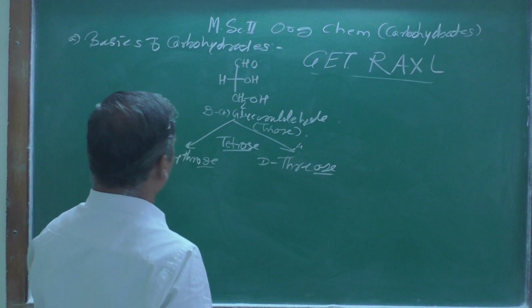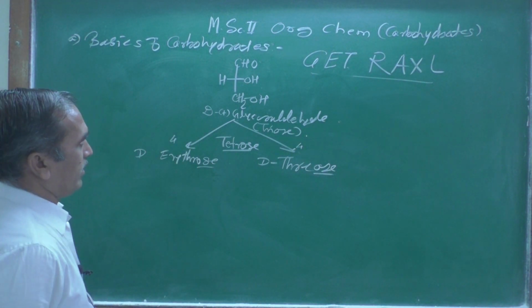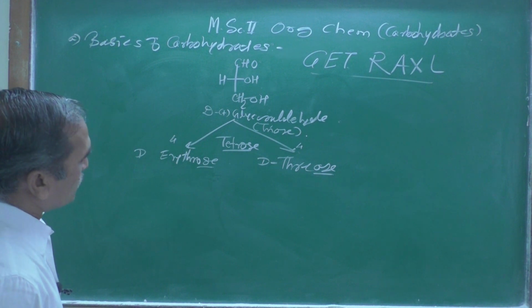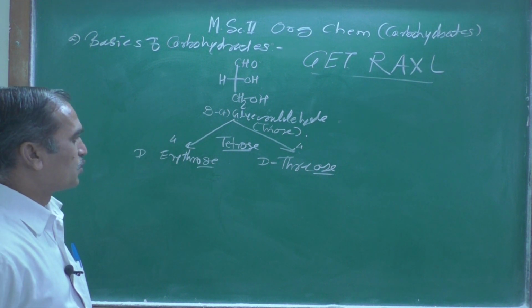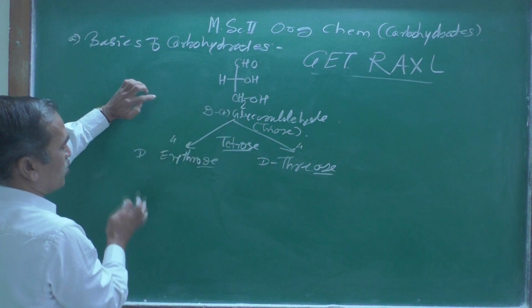These are the tetroses, meaning 4 carbon atoms. Now look here, how do you get that erythrose? What do you mean by erythrose? What do you mean by the triose? Remember, here erythrose means what?